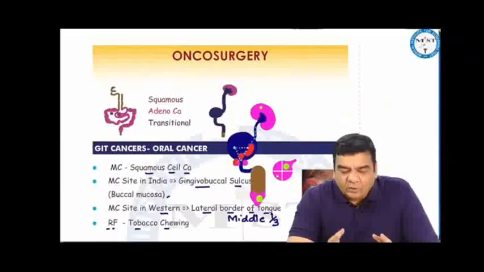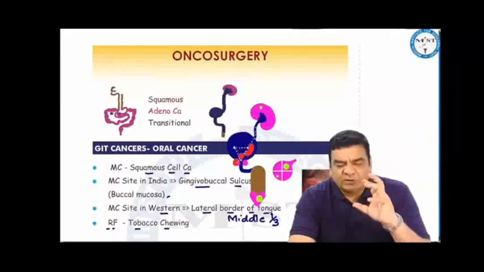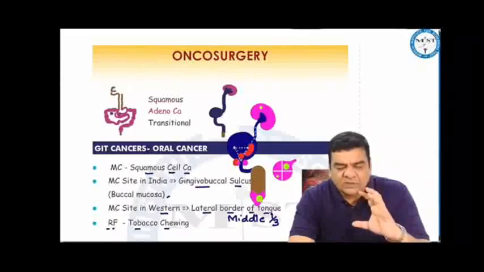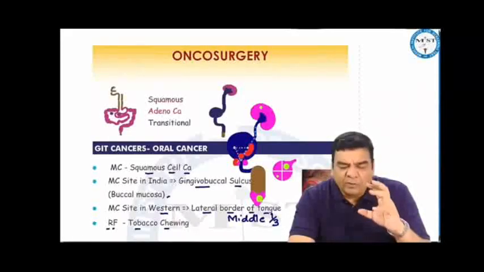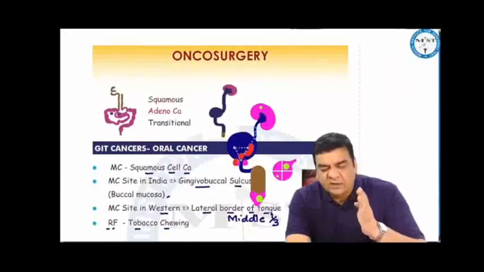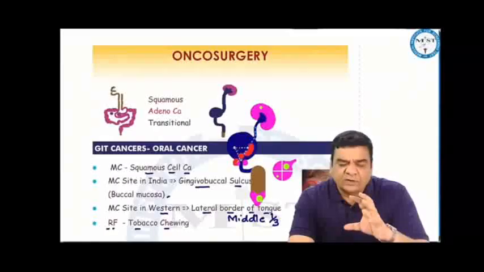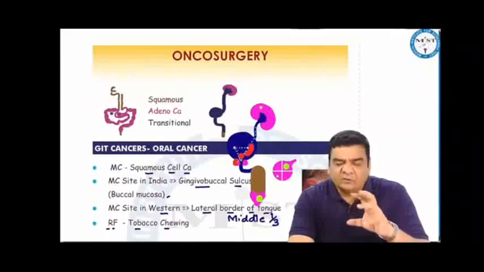Right. So in oncosurgery, first we try to understand the concepts once again. Basically, why the cancer occurs, what is the type of cancer, what is the common site of cancer, risk factors, how the cancers can present, how they can spread, how we need to approach the patient depending on the clinical presentation, what investigations we are supposed to do, what should be the first investigation, next investigation, investigation of choice, staging investigation of choice, investigation of choice for metastasis, then what are the different stagings we can do, like TNM stagings, then what should be the treatment for those specific cancers.